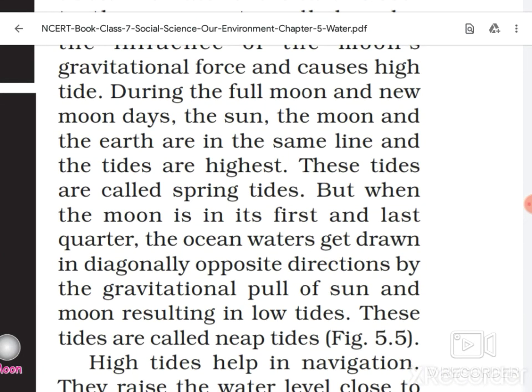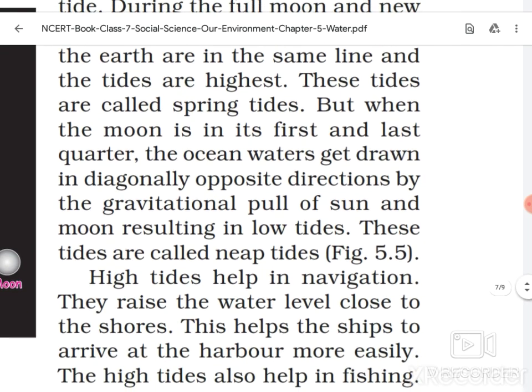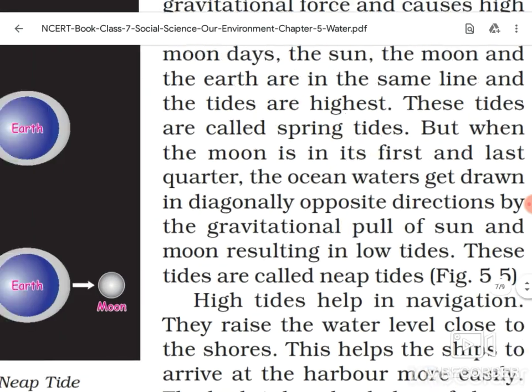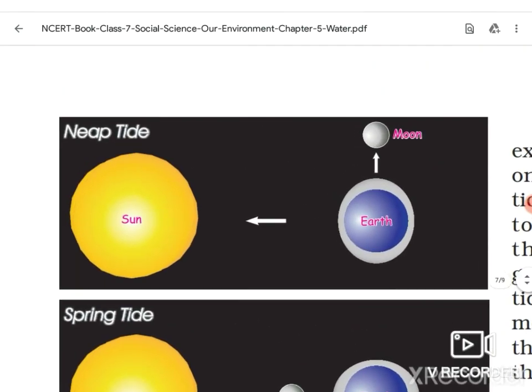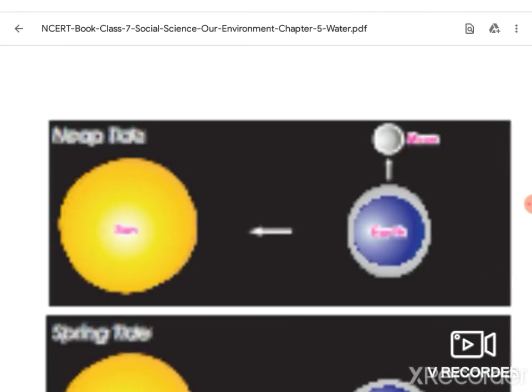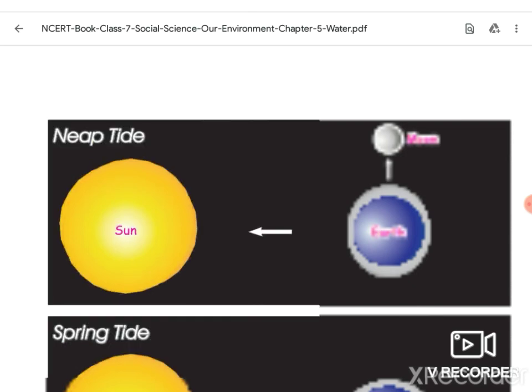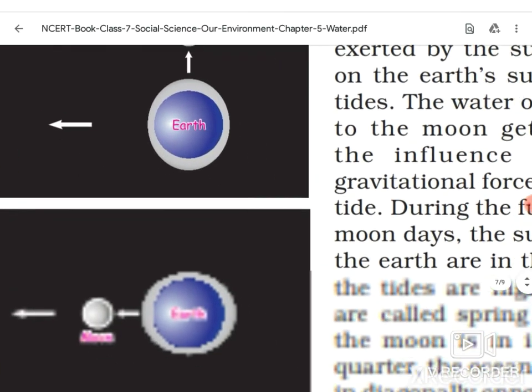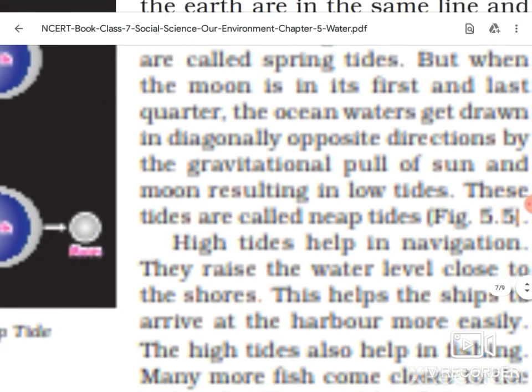When the moon is in the first and the last quarter, the ocean water gets drawn in diagonally opposite direction by the gravitational pull of sun and moon, resulting in low tides. These tides are called neap tides. Again you can see in this picture, it can be this side or the moon can be on the other side also, but diagonally, and the gravitational pull of sun and moon recedes all the water. It is called neap tide.